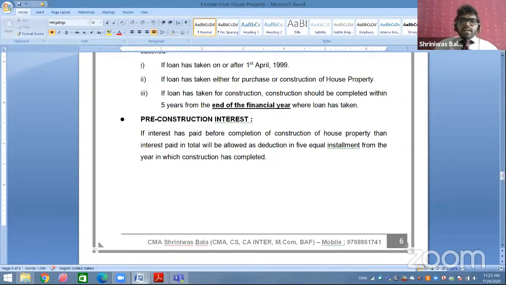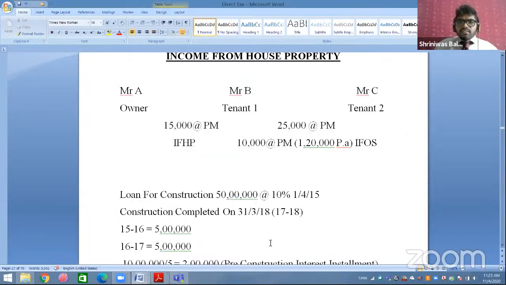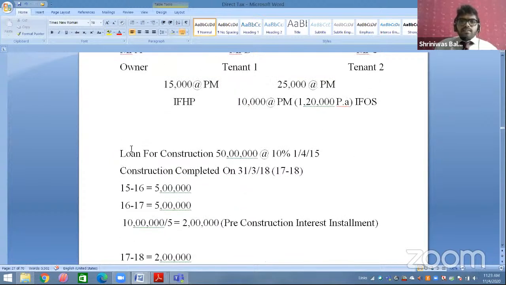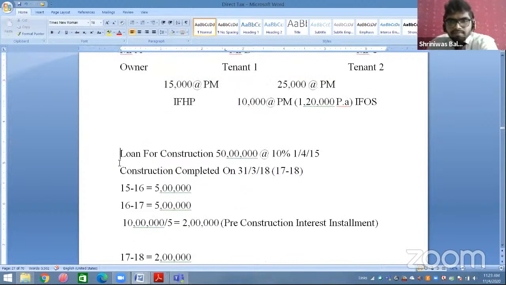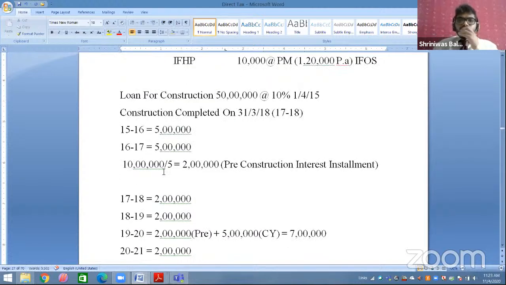For example, I would like to share with all of you one good example. You have taken a loan for a construction, rupees 50 lakh at the rate of 10% on 1st April 2015.